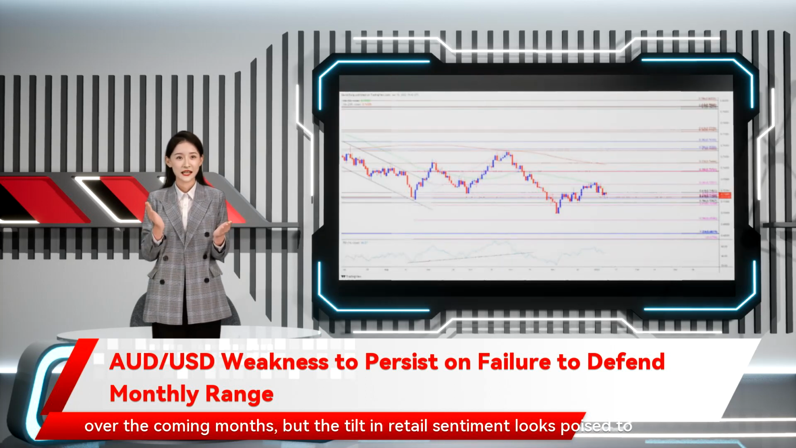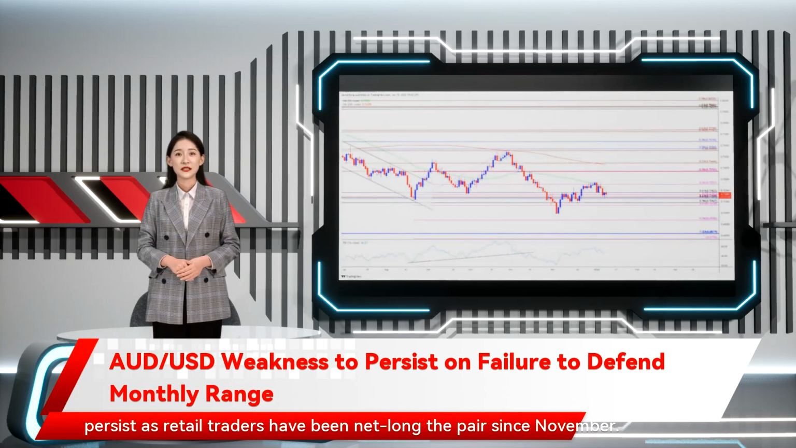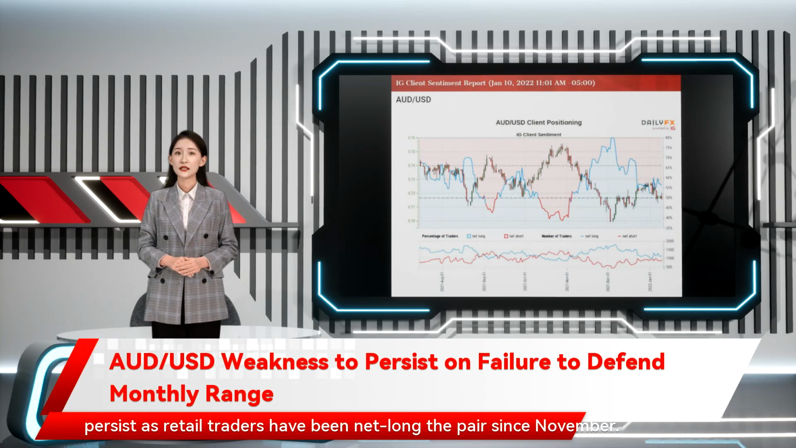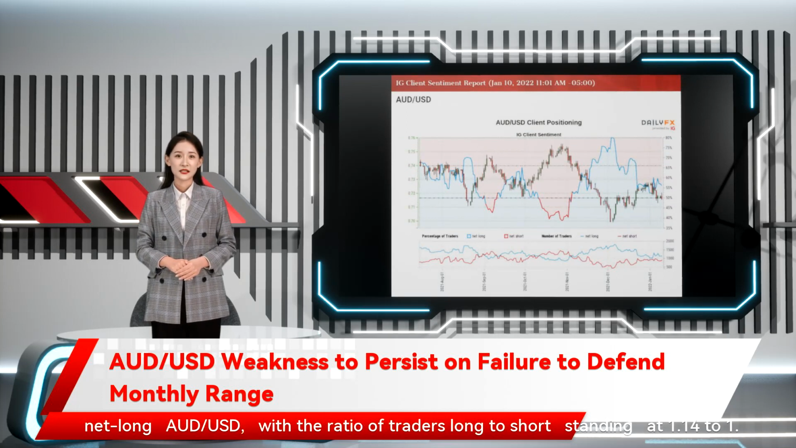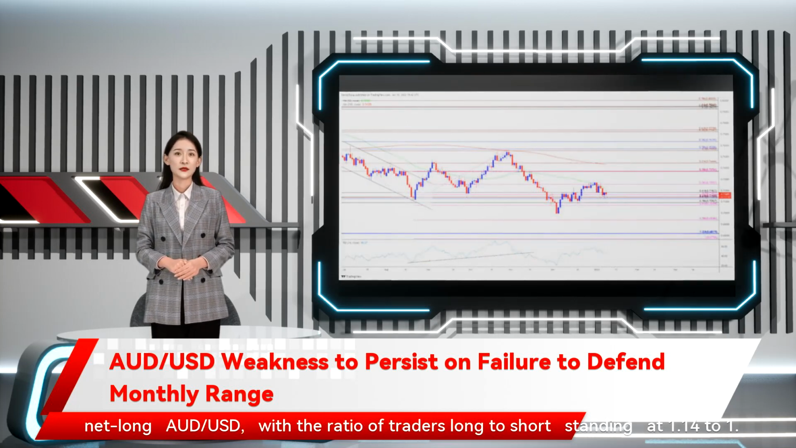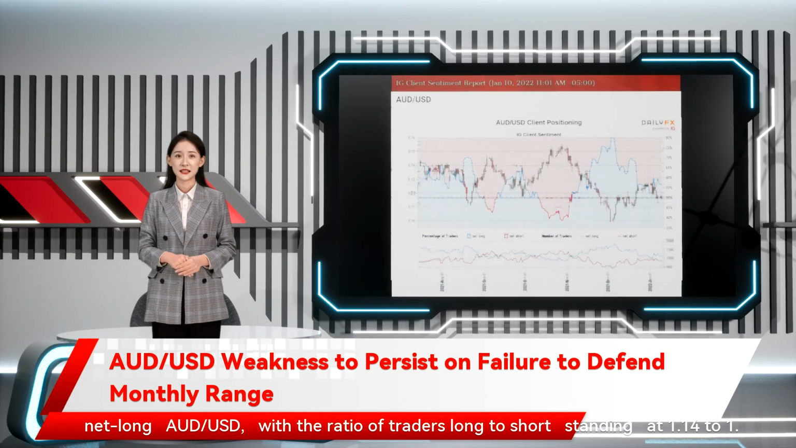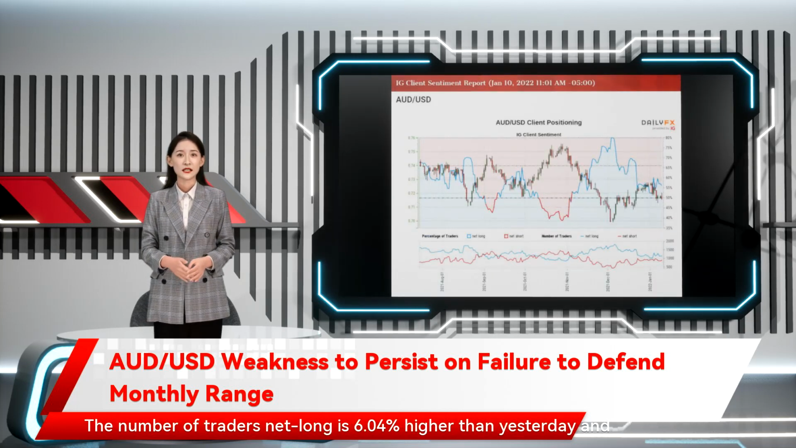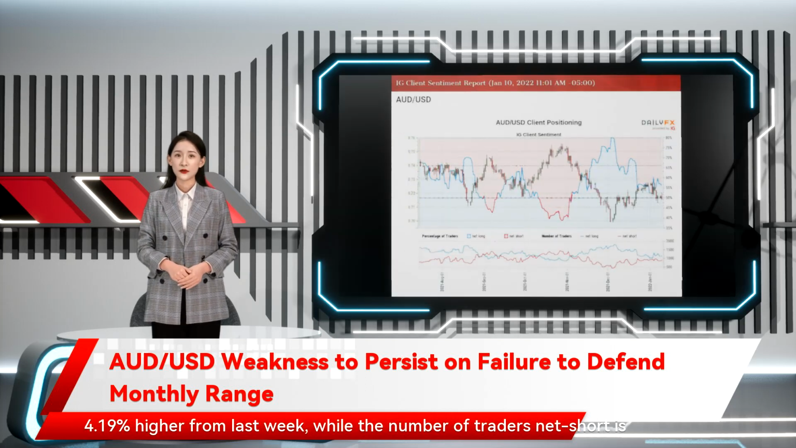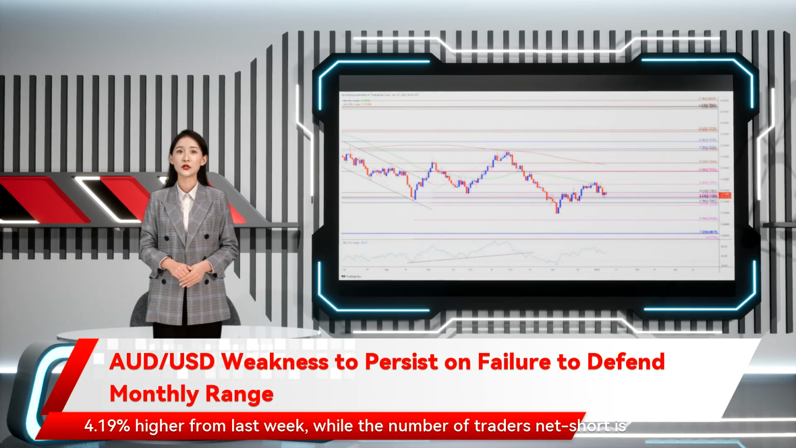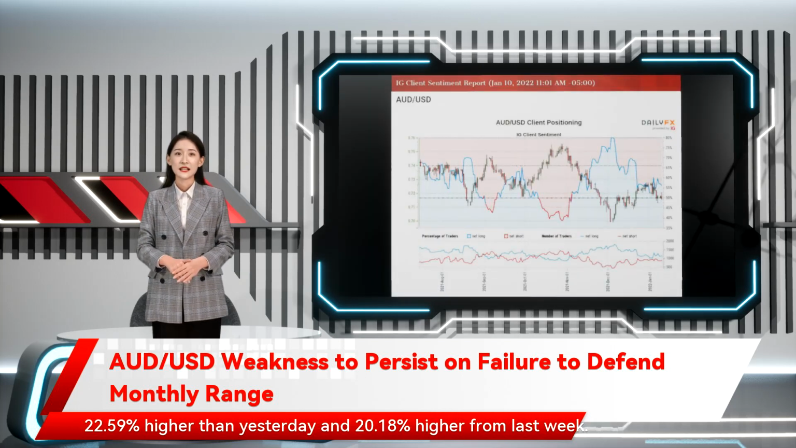But the tilt in retail sentiment looks poised to persist as retail traders have been net long the pair since November. The IG Client Sentiment Report shows 53.38% of traders are currently net long Australian dollar to US dollar, with the ratio of traders long to short standing at 1.14 to 1. The number of traders net long is 6.04% higher than yesterday, and 4.19% higher from last week, while the number of traders net short is 22.59% higher than yesterday, and 20.18% higher from last week.